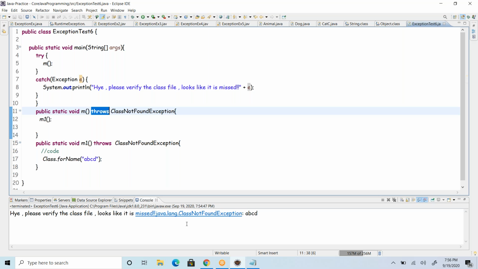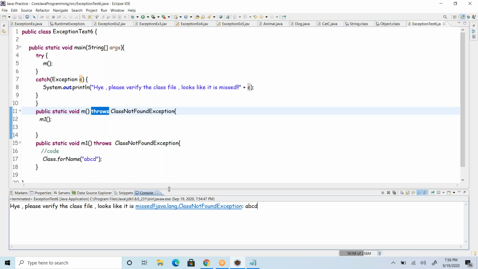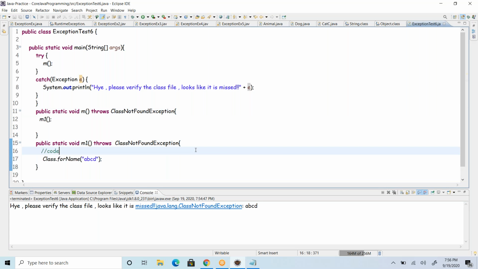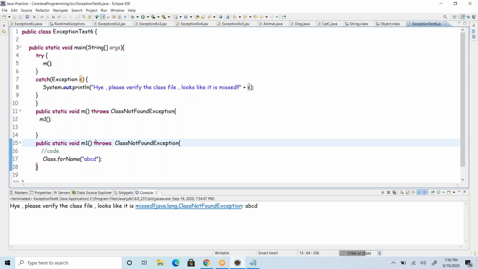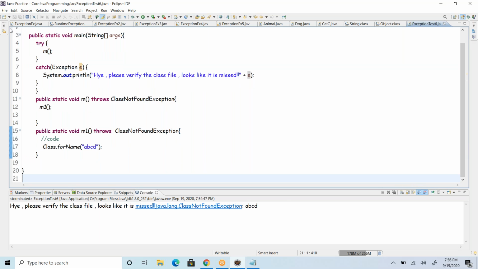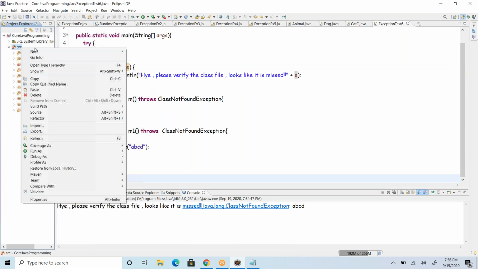If we give the whole stack trace to the user, they will not be able to understand anything. That stack trace is for developers, for their understandability, to identify where exactly the problem is. For that purpose, we will have to log the stack trace. But for the user, we'll be sending some understandable message. In that process, we will have to use this throws keyword, and it is very important. All right, so this is about the throws keyword.